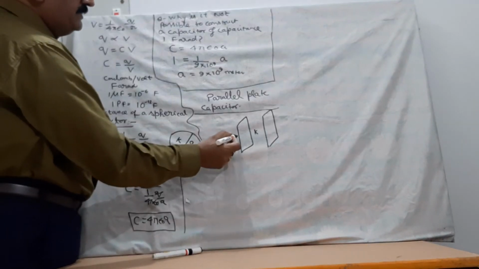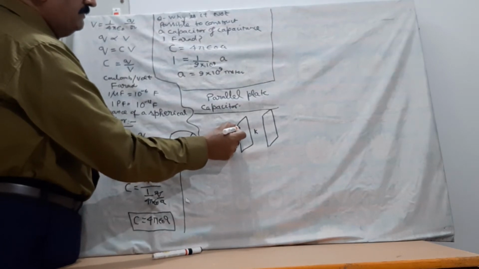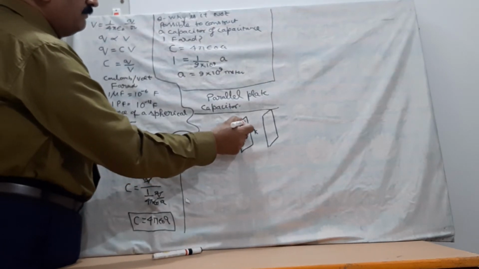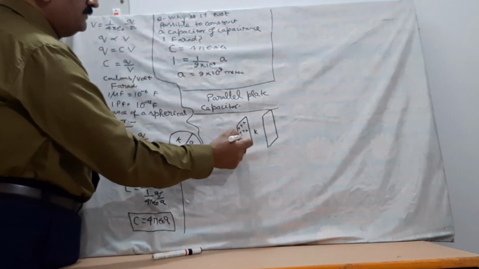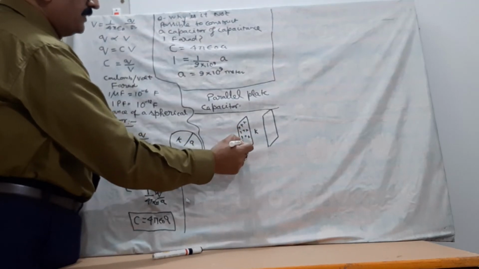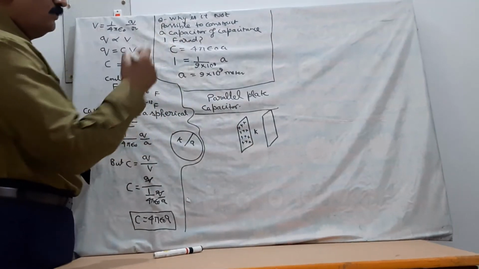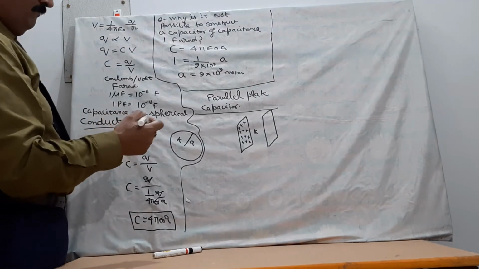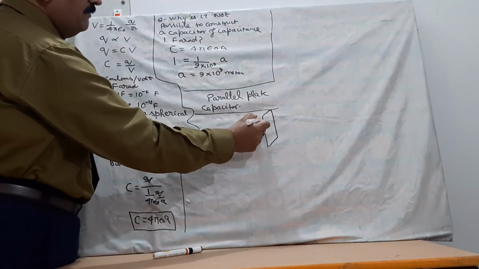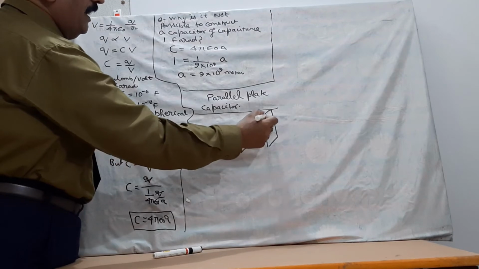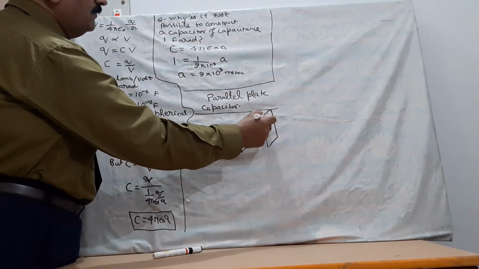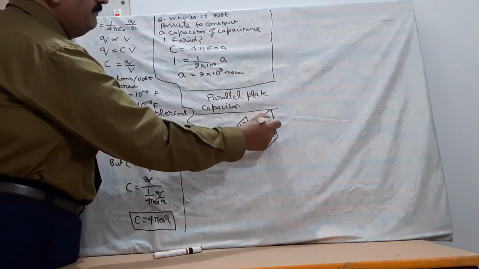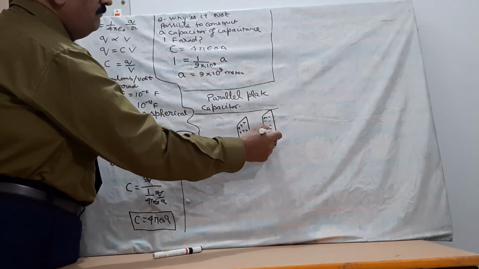Suppose that this plate is given positive charge. So since positive charge is given to this plate, therefore both sides will acquire positive charge by conduction. Now due to electrostatic induction, one side of this plate will become electrically negative and other side will become positive.